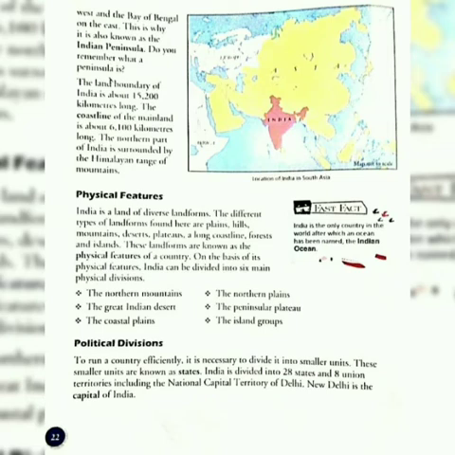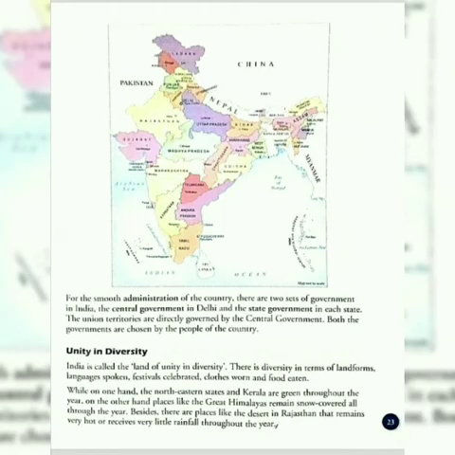For the smooth administration of the country, there are two sets of government in India: the central government in Delhi and the state government in each state. The union territories are directly governed by the central government. Both the governments are chosen by the people of the country.